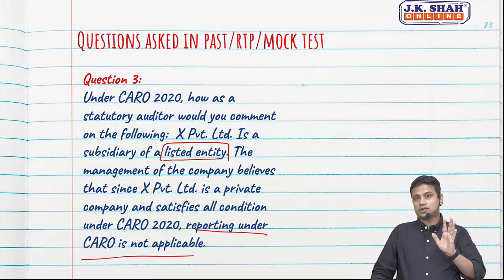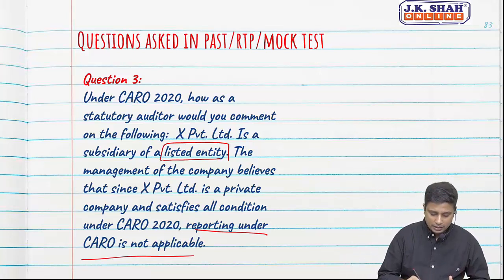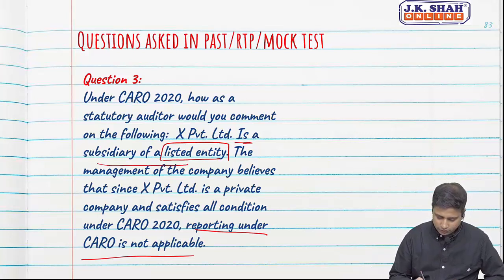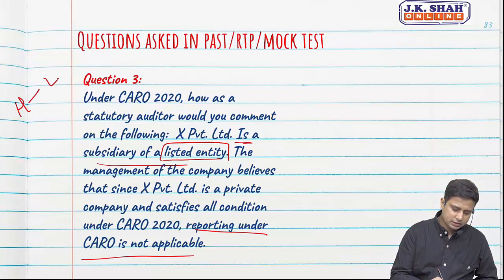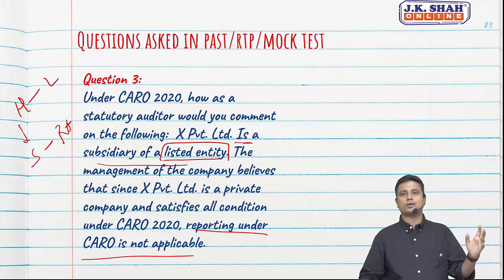So now somewhere CARO is not applicable because the private limited company has complied with all the conditions. However, it is a subsidiary of a listed company. So holding is a listed entity, subsidiary is a private limited entity. I hope you have something nostalgic. We just talked about it.